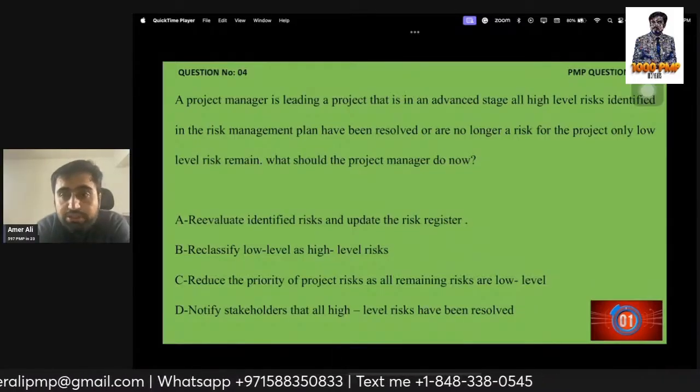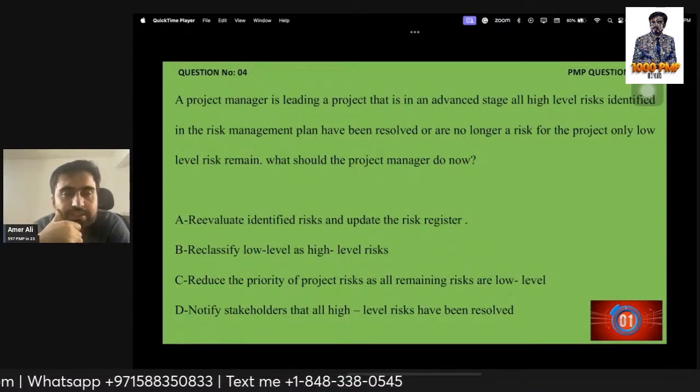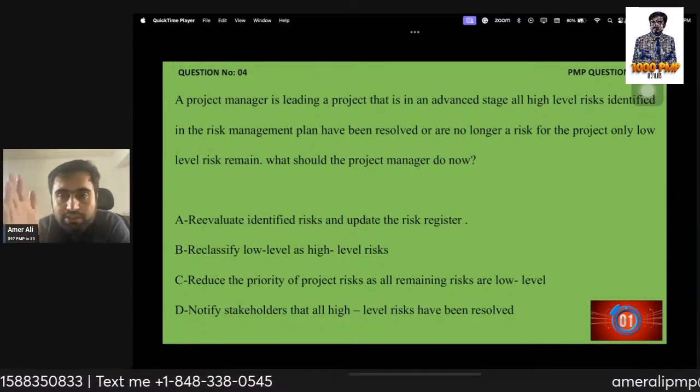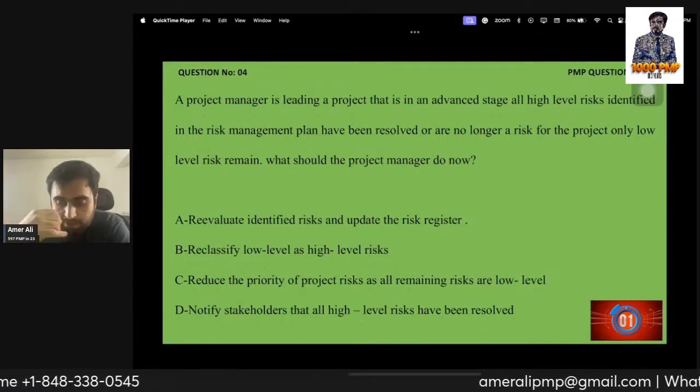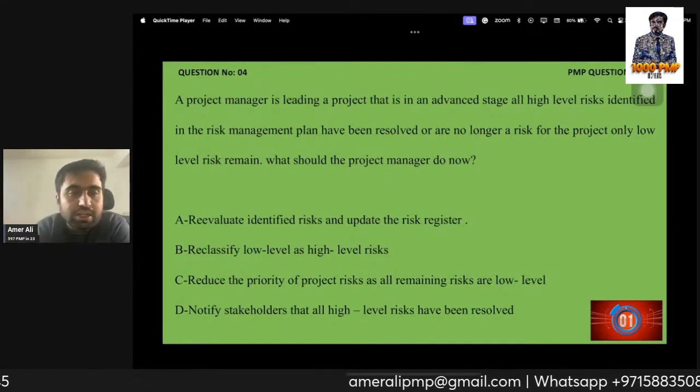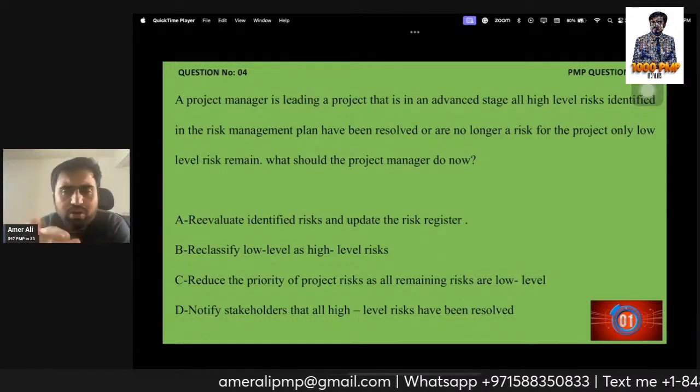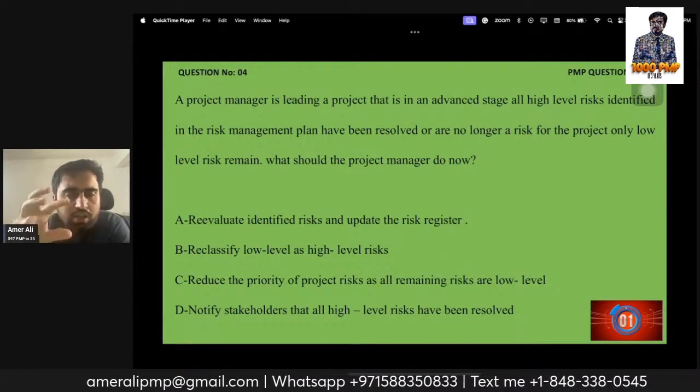What should the project manager do now? A project manager is leading a project that is in an advanced stage. All high level risks identified in the risk management plan have been resolved or are no longer risks. Only low level risks remain.